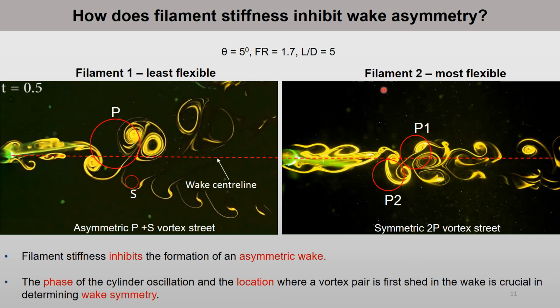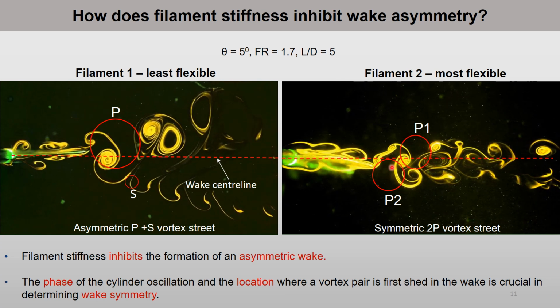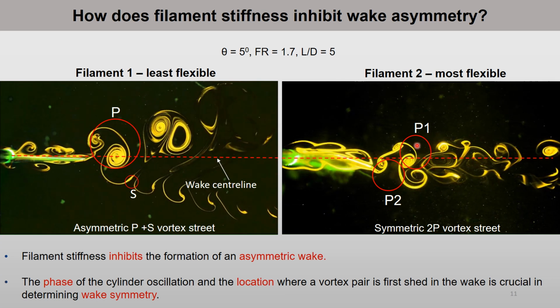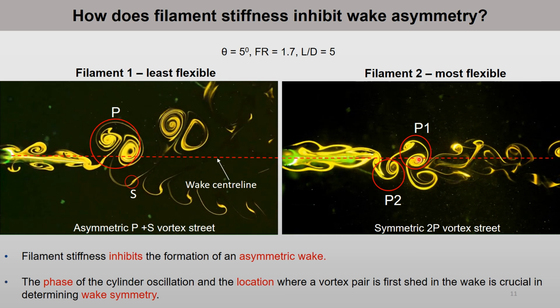Now, in the case of filament 2, there are two vortex pairs, P1 and P2, which are formed, and as soon as they are formed in the wake, they are arranged symmetrically about the wake center line, leading to a narrow symmetric wake.